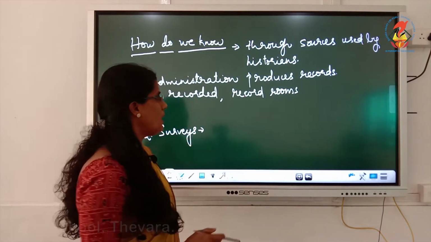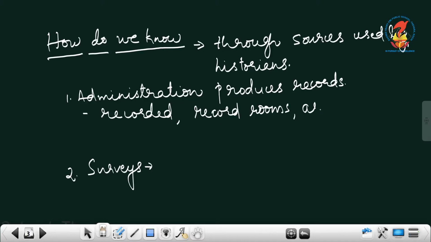So write there: archives and museums were established to preserve the important records.